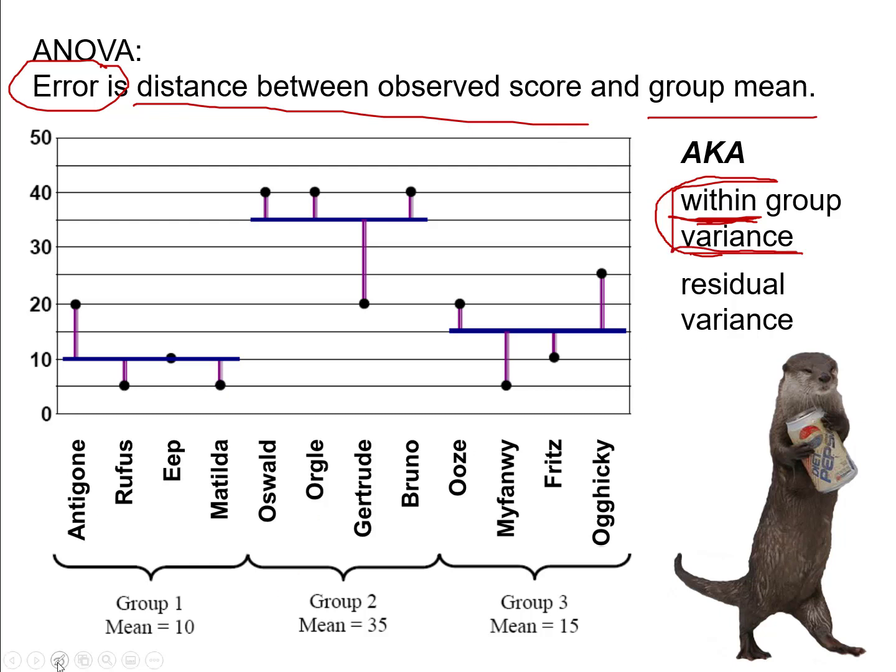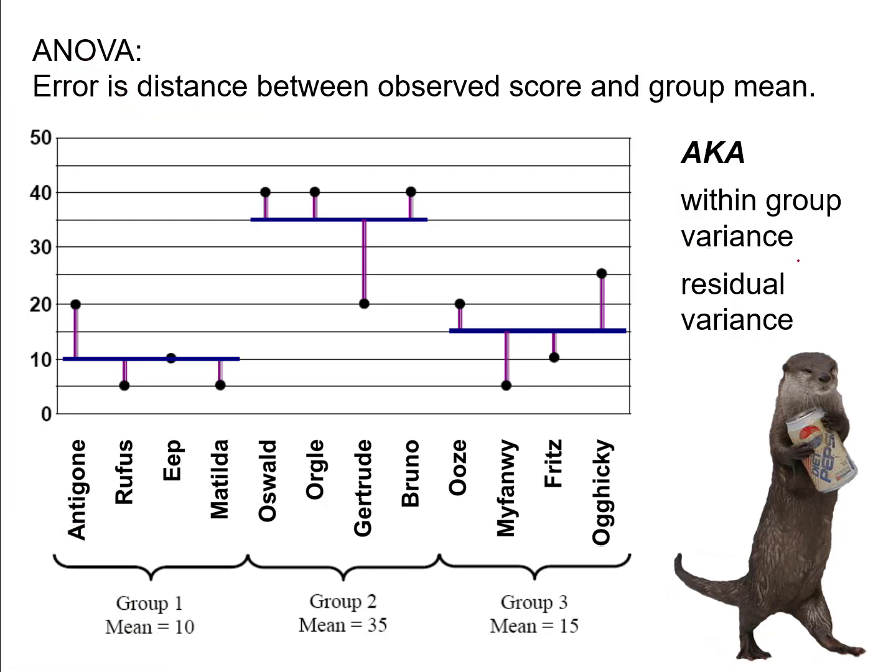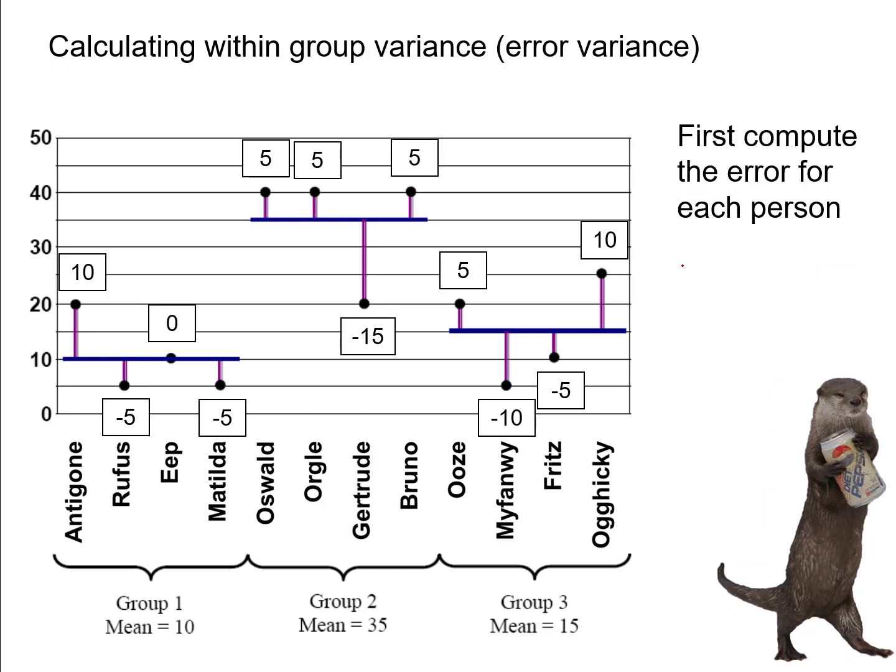And I have a note here, another term, and we've used this term before, but I'll make a note of it here again. We can also call error residual variance, and we've used that term before, so that's not a new term. So error can be called error, the error variance, or the within group variance, and that's going to be an especially popular term to use when you're doing group comparisons, or residual variance. They are all terms for the same thing. At this point, you might be able to guess how we're going to proceed to calculate the sum of the squared error. Let's take a look and see how this goes.